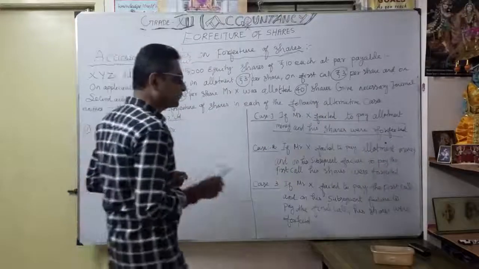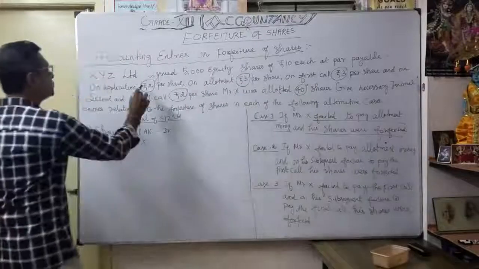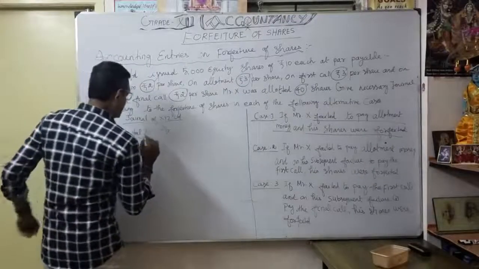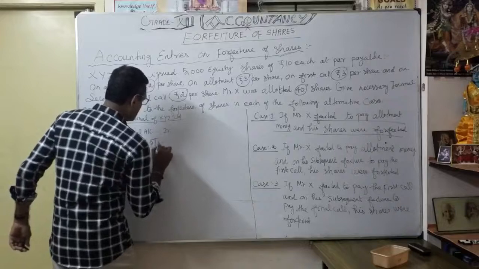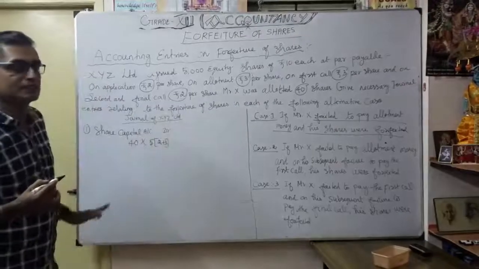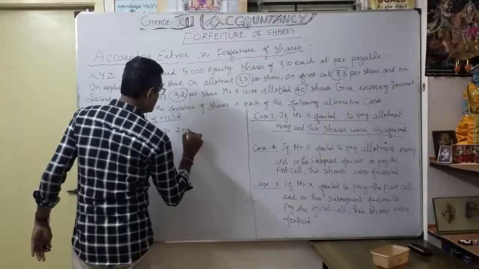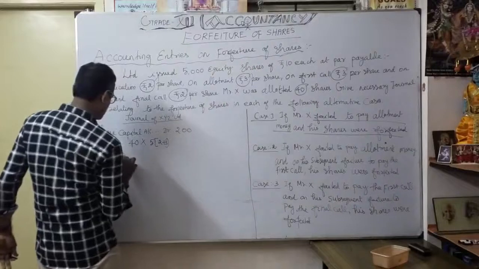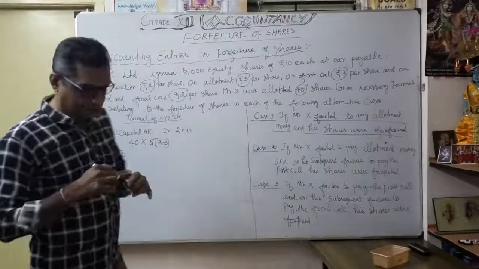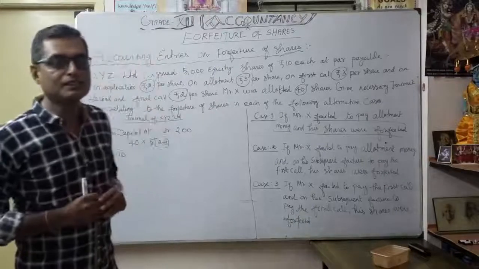Now what is the called up value here? Called up value here is what? 2 plus 3, 5 rupees. Okay. So here 5 rupees. How? 2 plus 3. For understanding, you can see, discuss here. So how much is the total share capital debited? 200 rupees. See hereafter, how you are going to pass a journal entry for easy understanding, for easy recording purpose here.